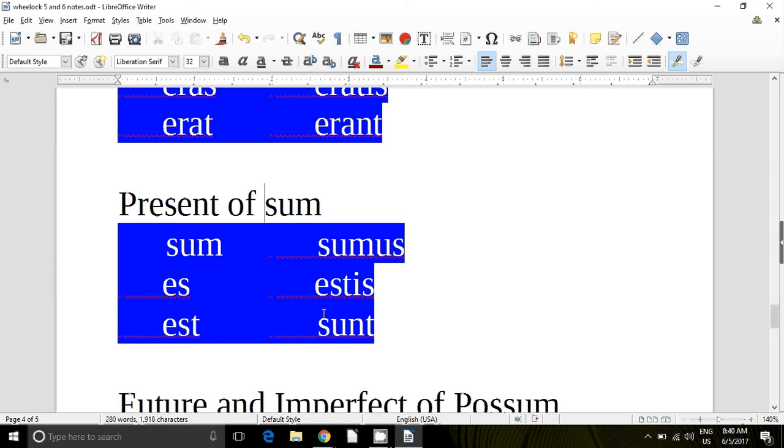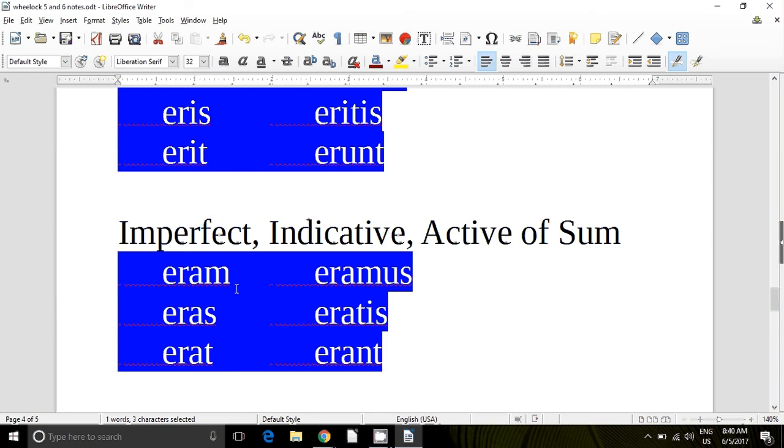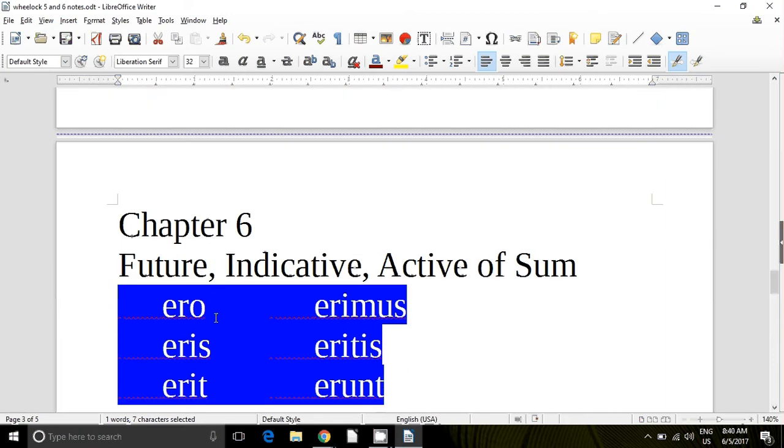So now you can say I am, sum, or you can say I was, eram, you were, eras, and so forth, and you can say I will be, ero, eris, erit, and so forth.